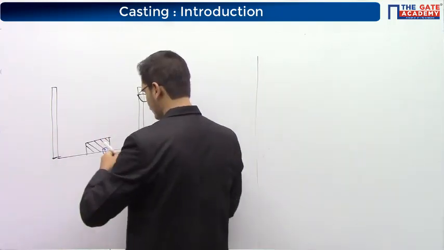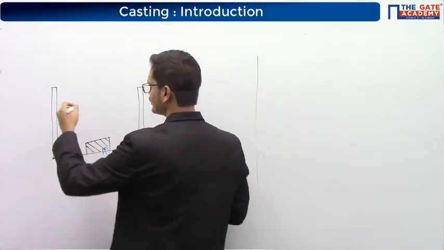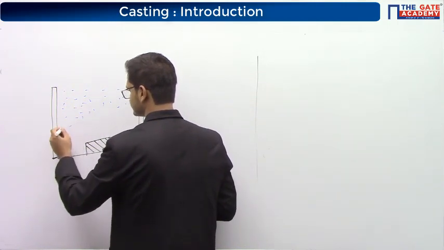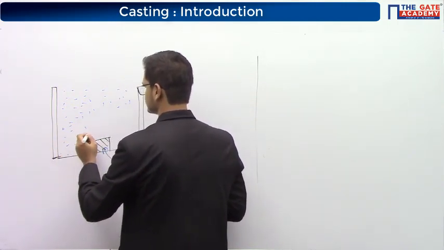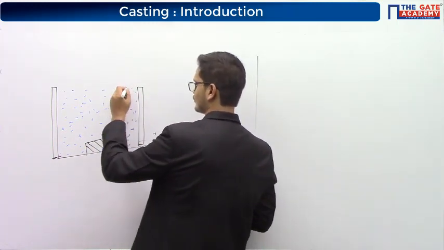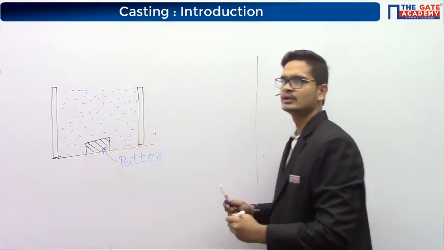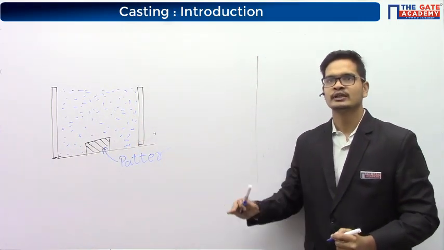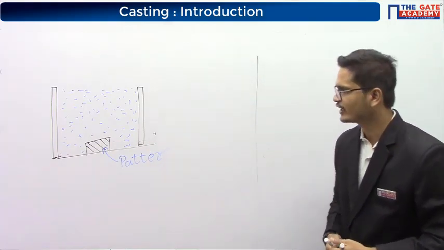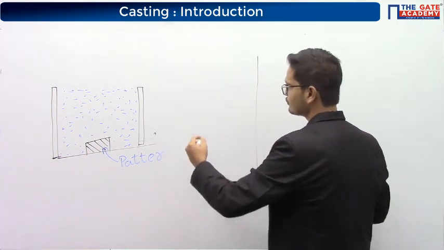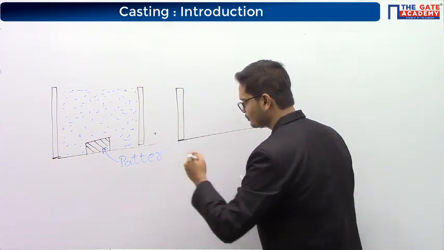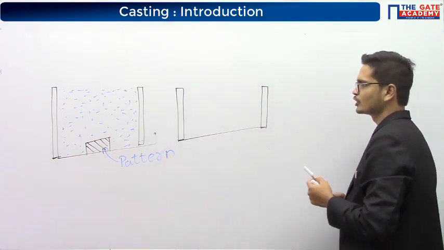Now we'll start pouring the sand here. So we have poured the sand. Now what we'll do is we will invert the entire setup. So when we invert the entire setup, what we get is the pattern will come on the top. Here I missed the hand. Sorry. The pattern will come on the top.